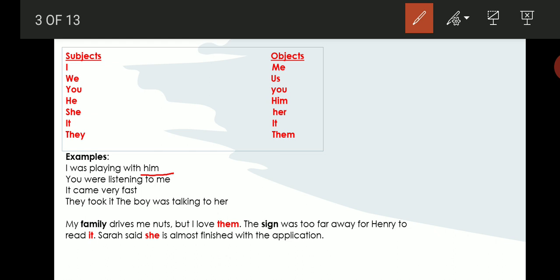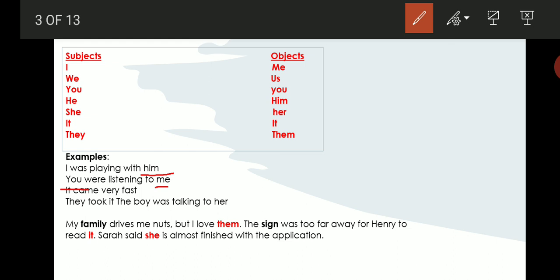Let us look at the next sentence. You were listening to me. Here, you is a subject pronoun and me is an object pronoun. So, you plays the role of a subject. Me plays the role of an object. That is why we call them subject and object pronouns. It came very fast. It is the subject pronoun. There you don't have any object pronoun here.